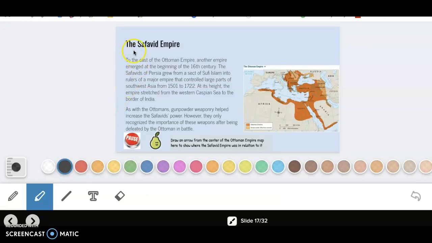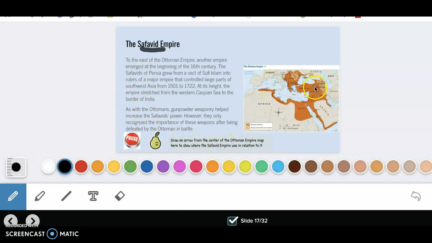The next empire you're going to look at is the Safavid Empire. My Pear Deck question down here says, draw an arrow from the center of the Ottoman Empire here to show where the Safavid Empire was in relation to it. So I need to read the text to understand how to answer this question. So where was the Safavid Empire in relation to the Ottoman Empire, which is outlined on this map? Pause the video and do that now.